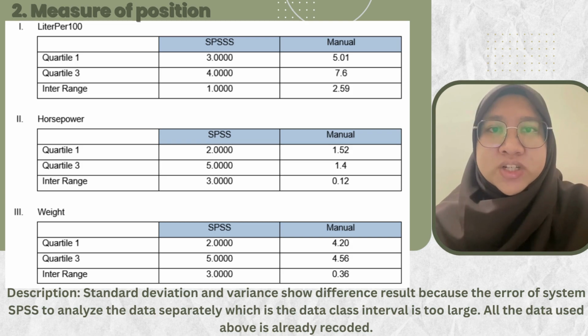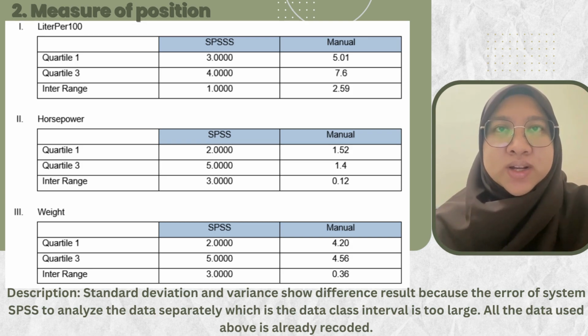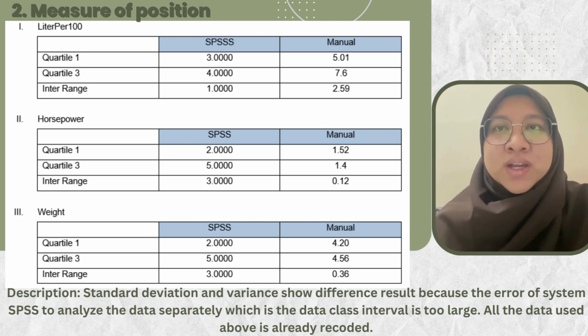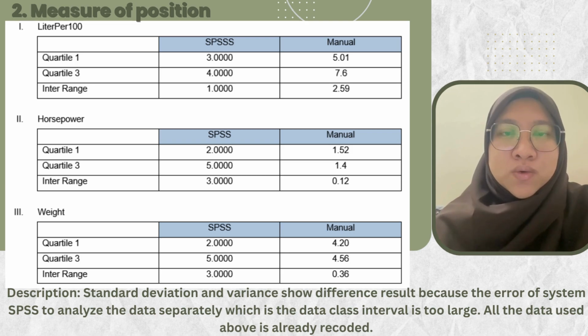Next, measure of position. For liter per 100, quartile 1 for SPSS, we got 3.0000. For manual calculation, we got 5.01. For quartile 3, we got 4.0000 for SPSS, and with manual calculation, we got 7.60. For the interquartile range, for SPSS, we got 1.0000. For manual calculation, we got 2.59. Next, the horsepower.